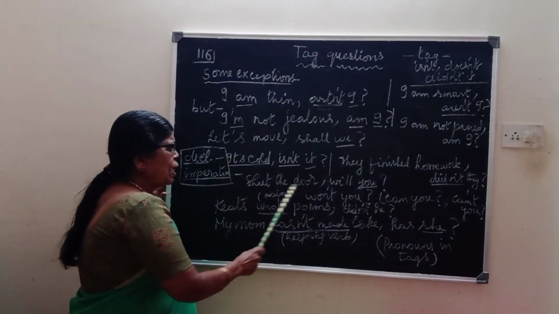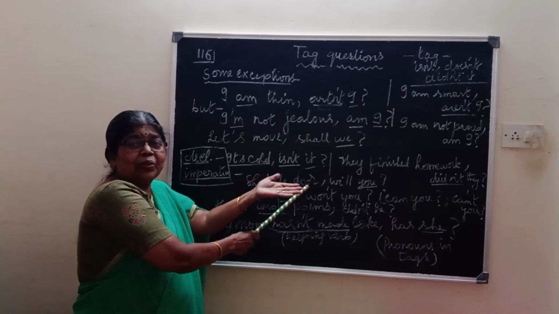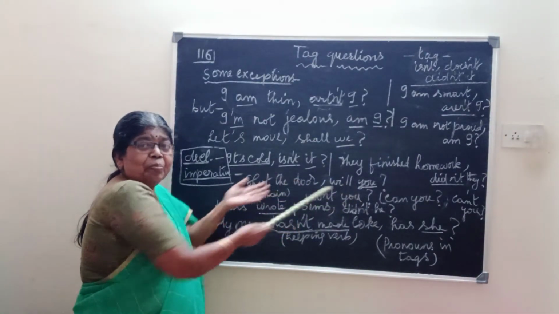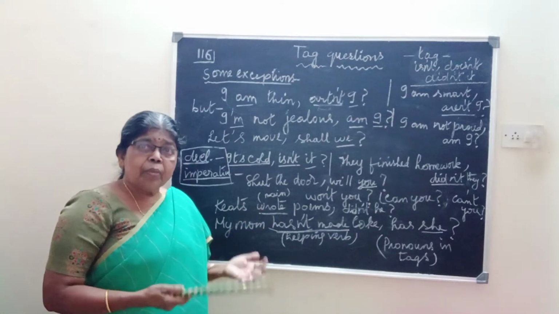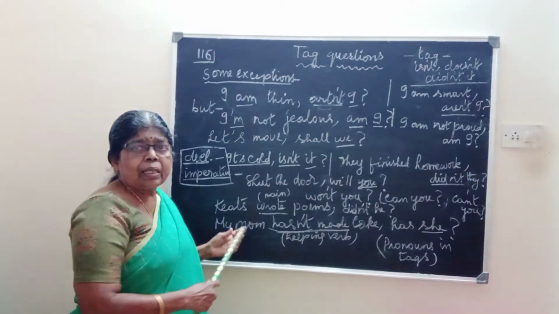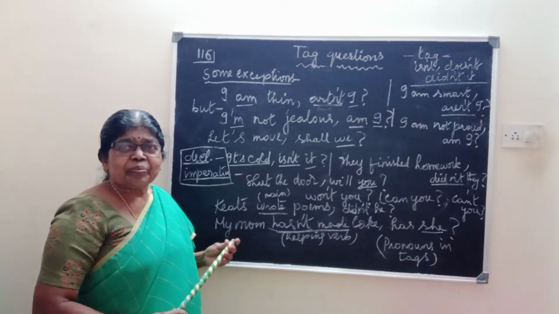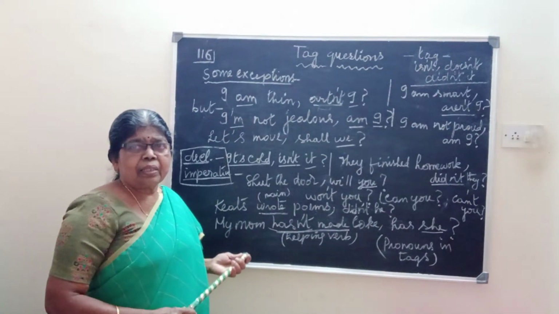And imperative, how do we use it? Shut the door. Will you? Imperative: we ask someone to do something for us. Sometimes we command or order, but casually we also ask someone, that is, bring me some water. Will you? Bring me this. Get me this.